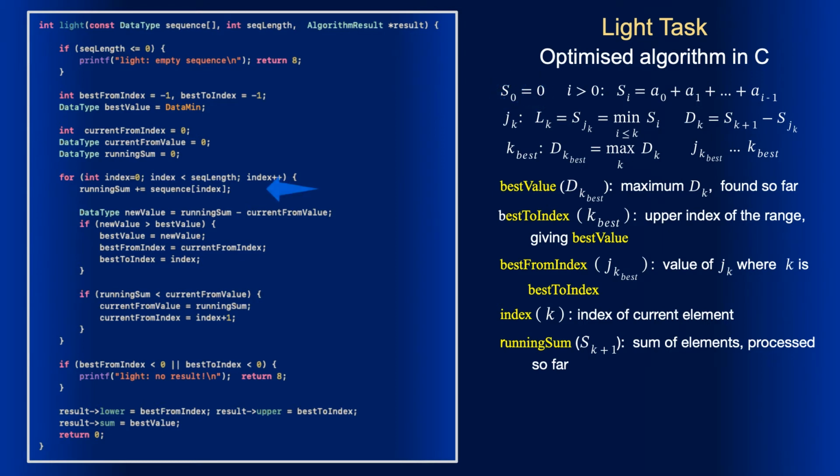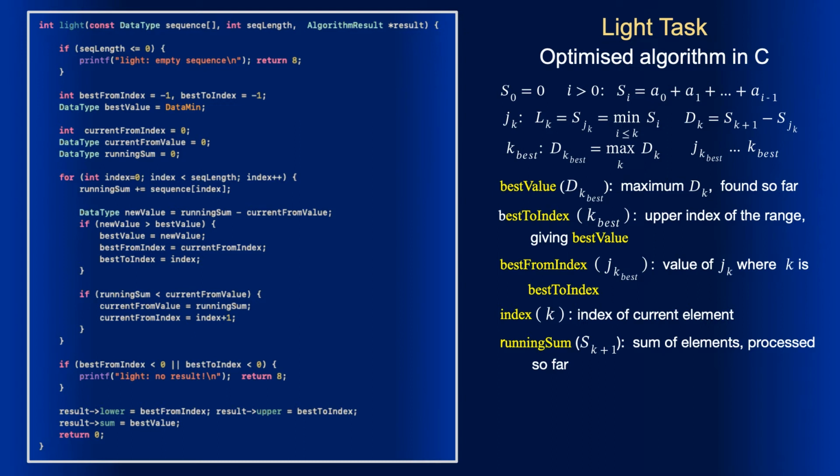Then we add element 0 of the sequence, so the value of running sum becomes equal to S1. In the next iteration, we add element 1 of the sequence, and the value of running sum becomes S2. Every time after the addition, the value of running sum becomes equal to S with index 1 more than the current index, and this shift needs to be taken into the account.